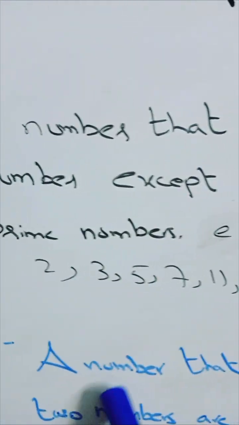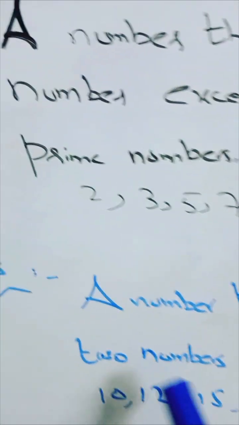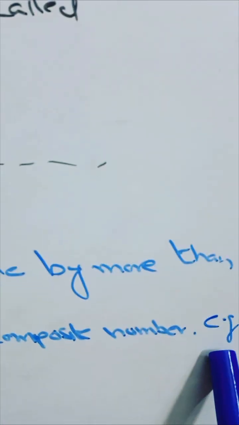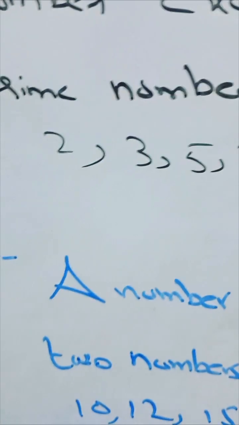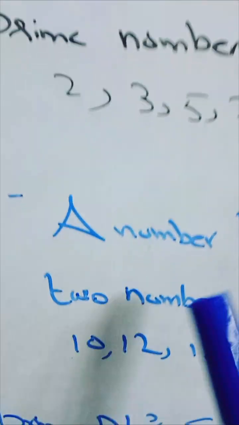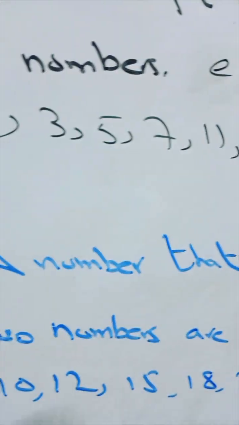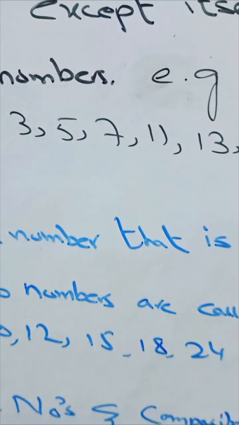Okay, next thing. What are composite numbers? A number that is divisible by more than 2 numbers is called a composite number. For example, 10. I have a lot of numbers. You can say 4, you can say 16, 8, whatever. But I just write a few examples.